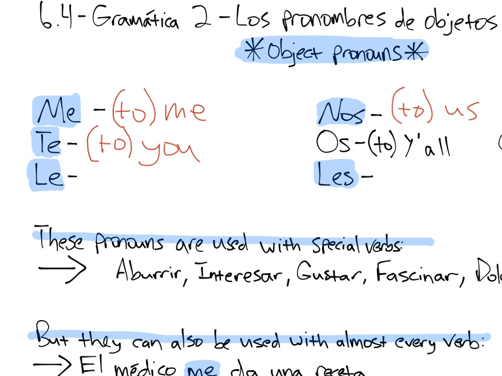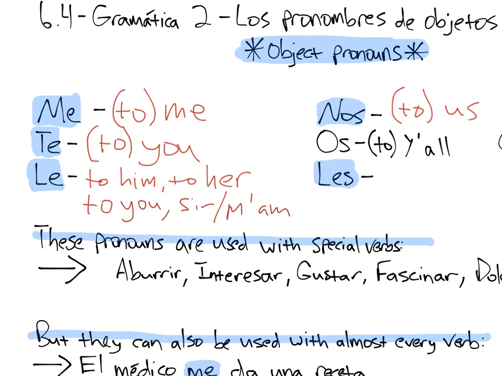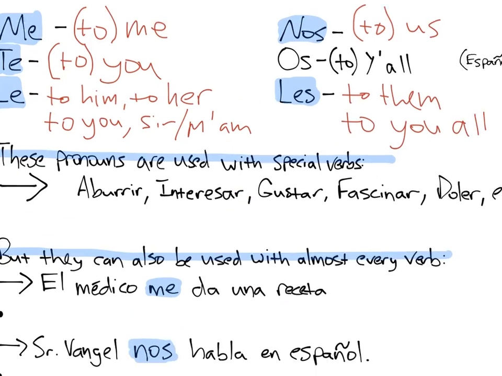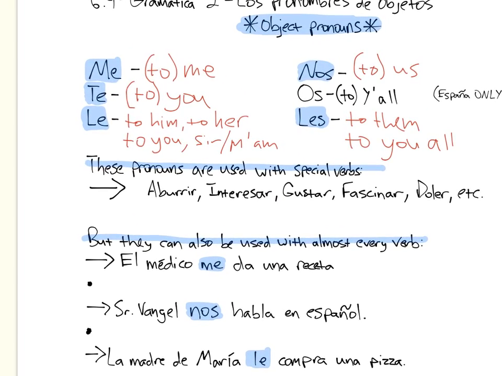So, le can be to him, to her, or to you, sir or ma'am. Because it can be to you formal. And then les can be to them or to you all, to you guys. Okay? So that's the first part of the notes, and now we just have some other information that we'll take a look at here.